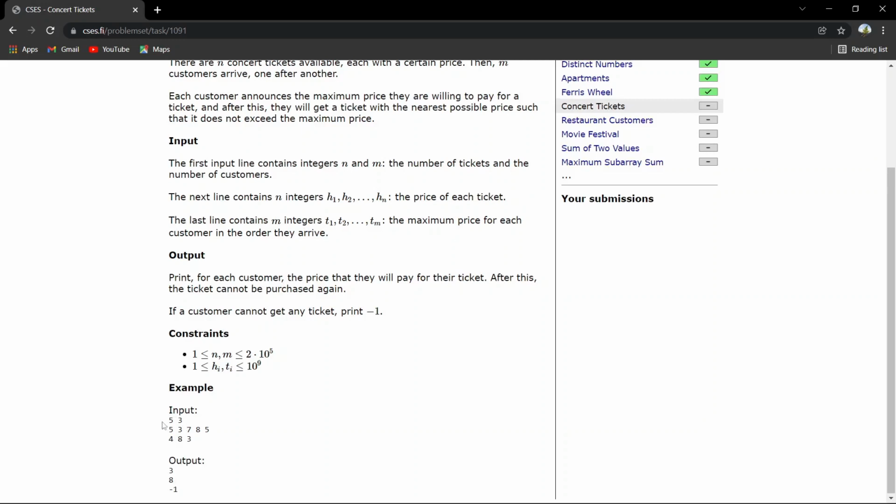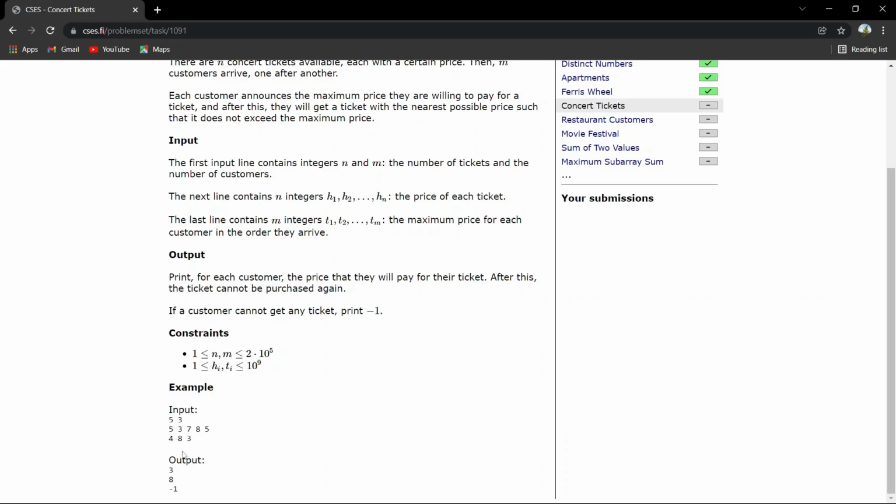So the sample input is we have 5 tickets and we have 3 customers. The cost of the tickets are 5, 3, 7, 8, and 5. And the maximum cost which the customers can afford is, first customer 4, then second one 8, then third one 3. So we have to print out for each customer the price that they will pay for their ticket, or if a customer cannot get any ticket, print -1.